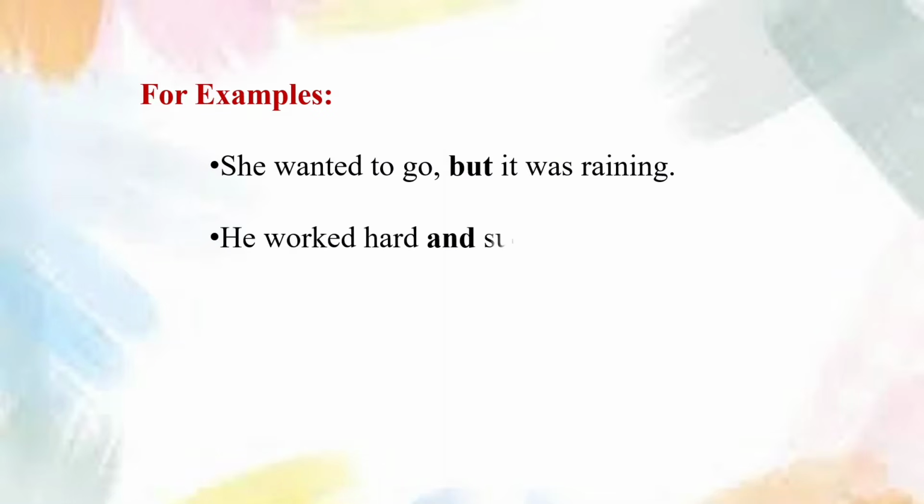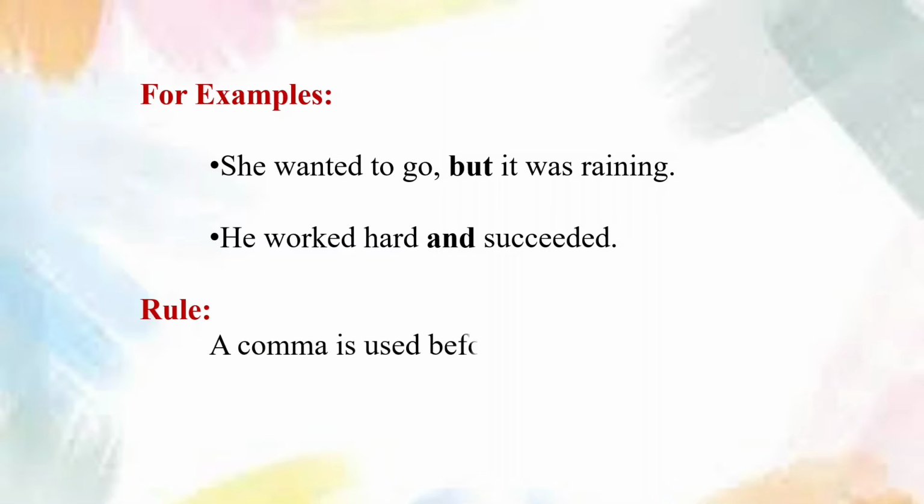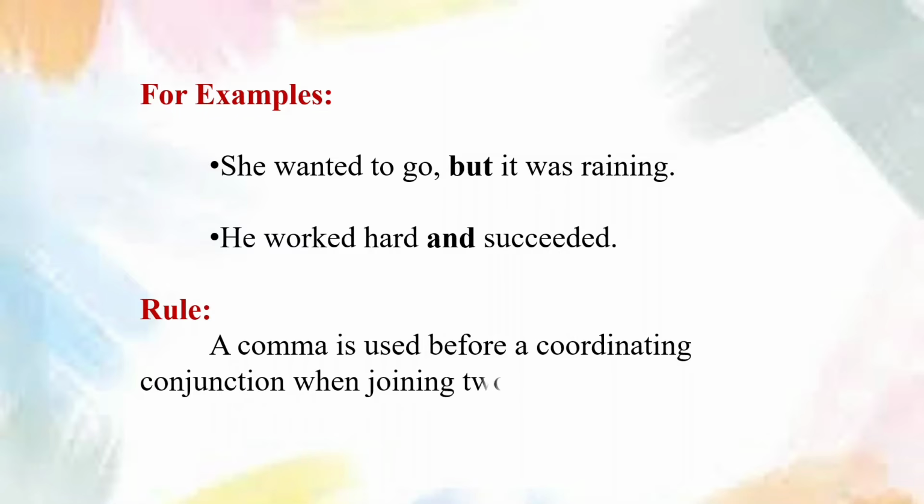For examples: She wanted to go, but it was raining. He worked hard and succeeded. Rule: a comma is used before a coordinating conjunction when joining two independent clauses.